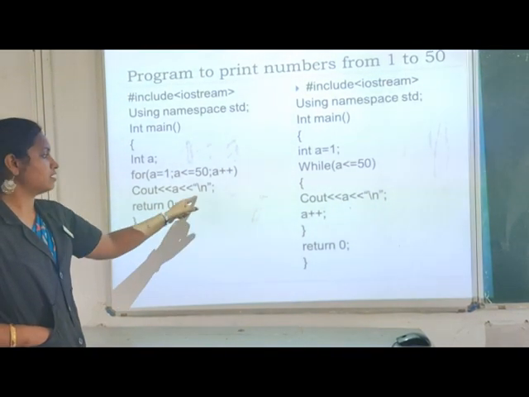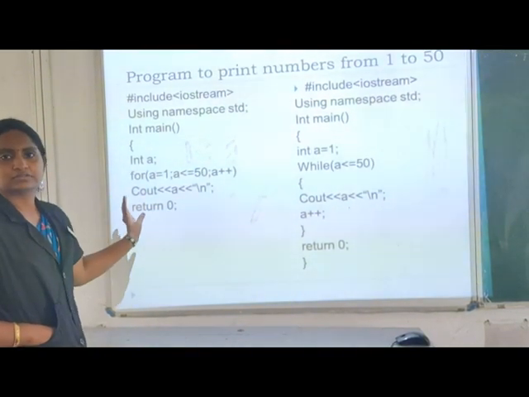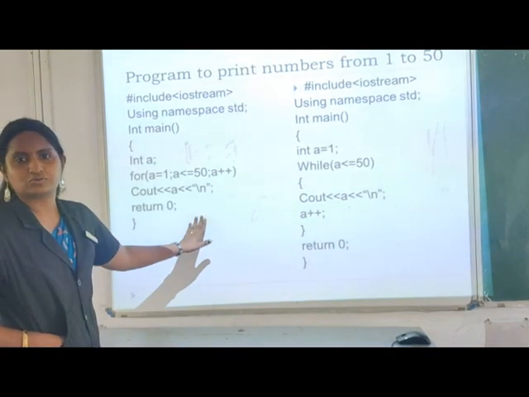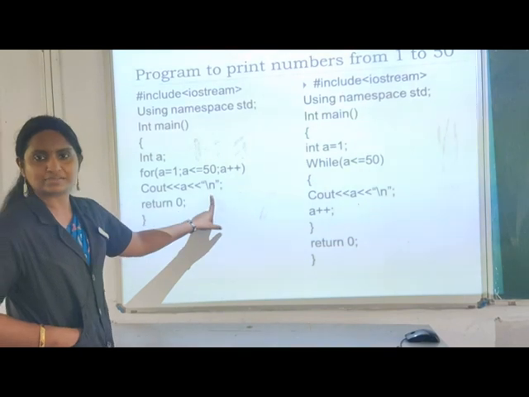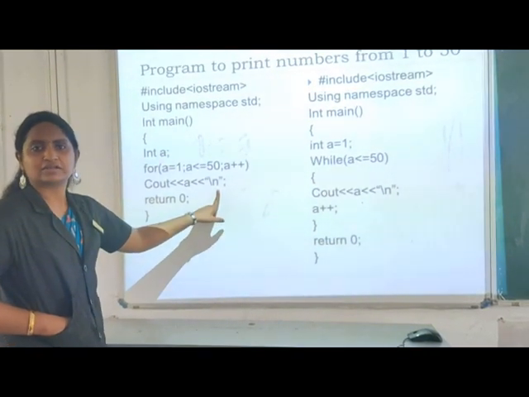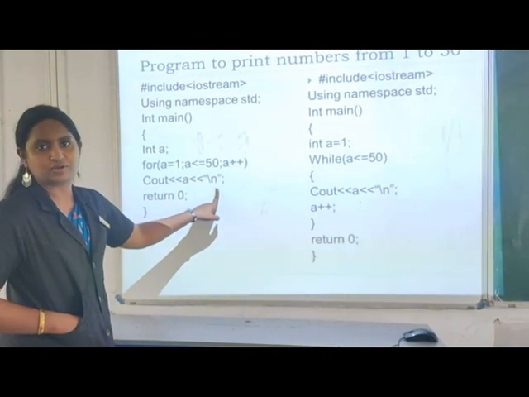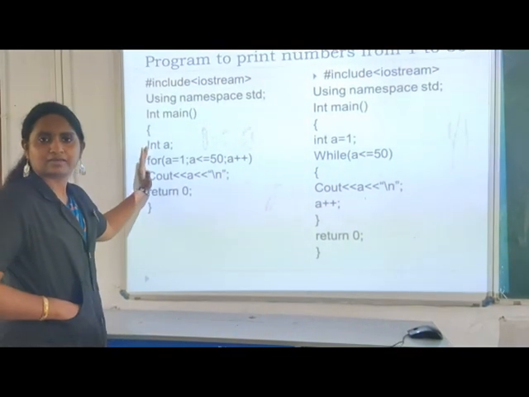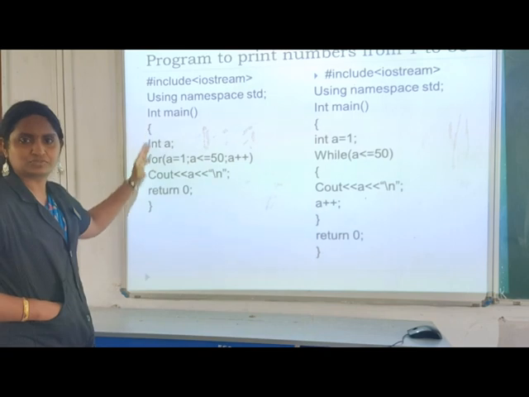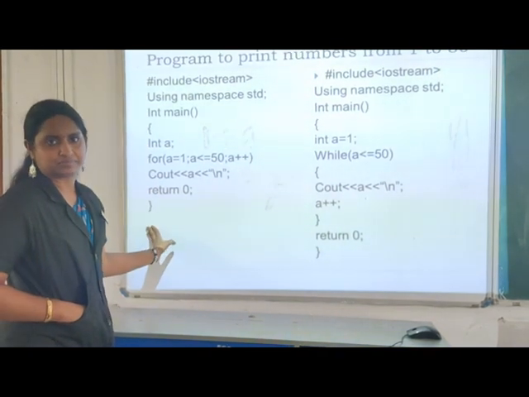Clear? And here \n is used to go to the next line. It is an escape sequence, meaning go to the next line, a new line. Clear? So this is the program in which we use the for loop.